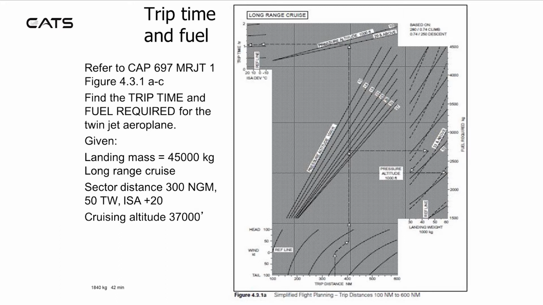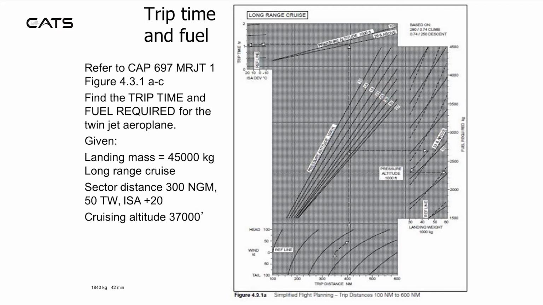Figures 4.3.1 A to C are simplified flight planning trip distances. The bottom of the graph has trip distance, and you go up on this and trade for the headwind or tailwind.